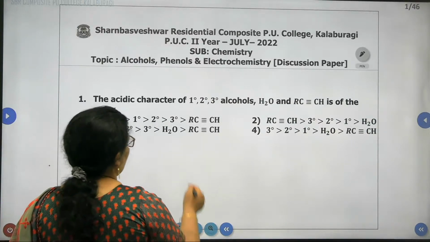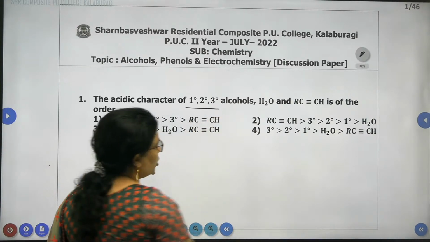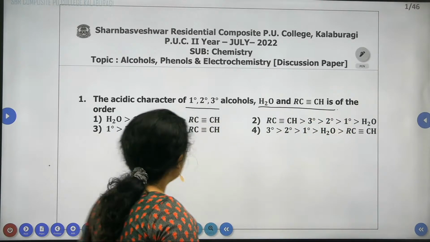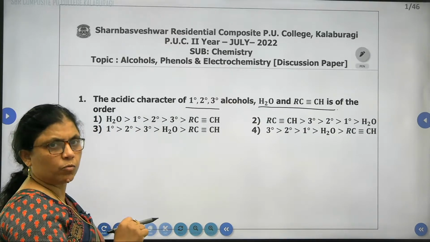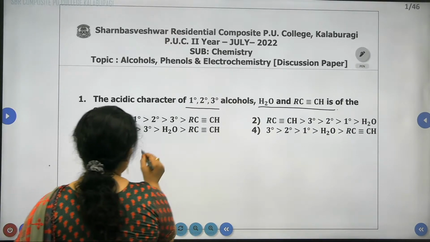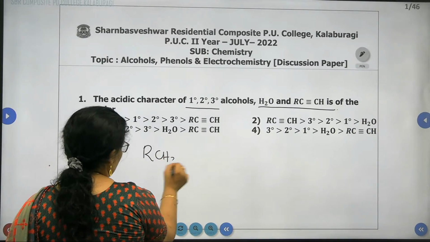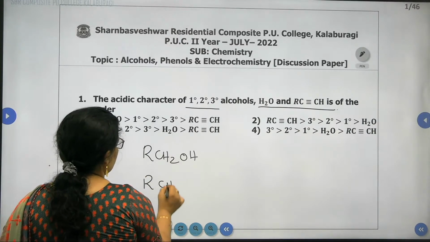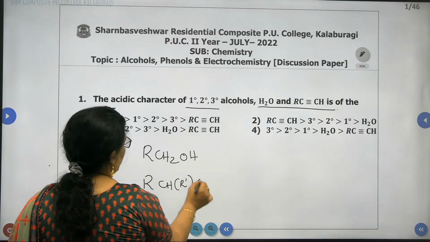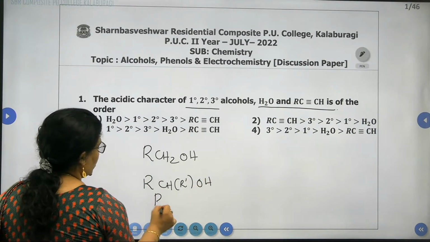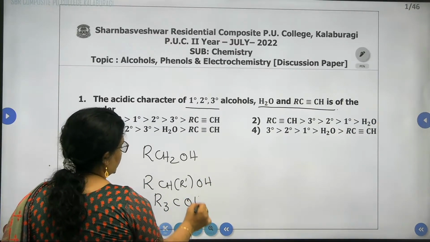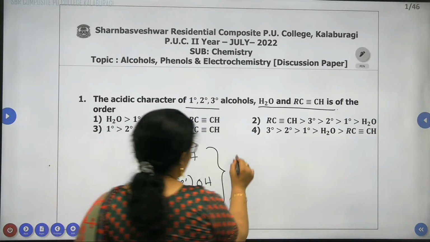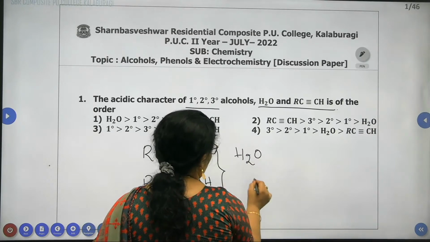The acidic character of primary, secondary, tertiary alcohols, water and alkyne. What is the order? So what are they comparing? They are comparing primary alcohol, that is RCH2OH, secondary alcohol RCHR'OH, tertiary alcohol R3COH. We are comparing the acidic character of all these three alcohols along with water as well as alkyne.